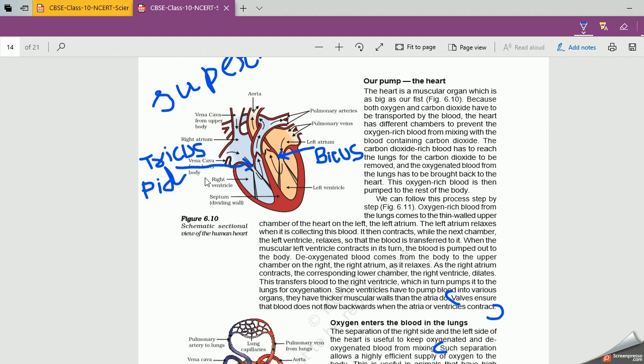When the impure blood from your body comes to the right atrium, and pure blood from the lungs through the pulmonary vein comes to the left atrium, they are in the relaxed position while receiving the blood. Now, when they are full, there will be a signal from the SA node, right? And when the signal comes,